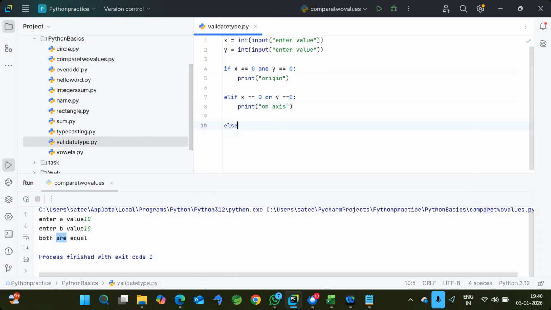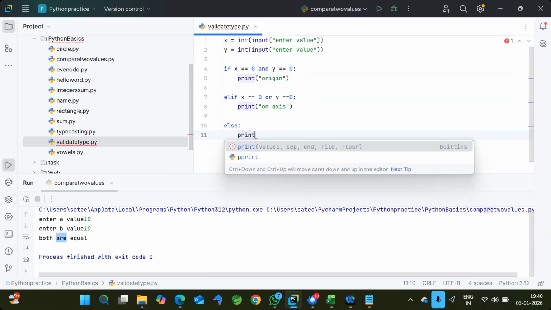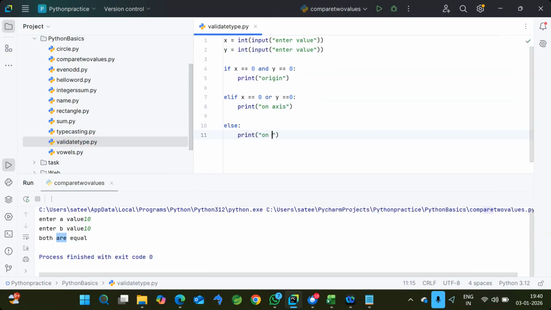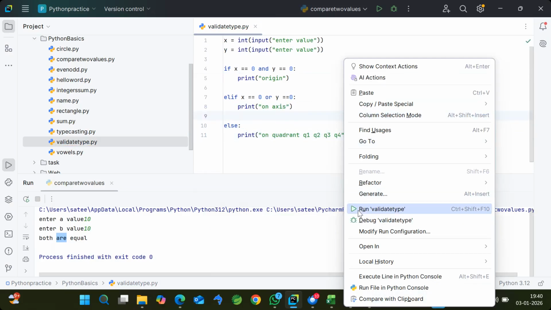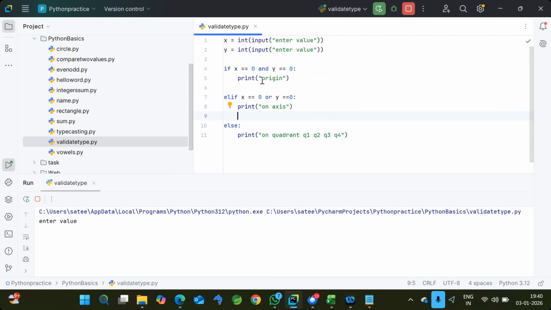Last one, else, if neither of the x is 0, that means x is not 0, y is not 0, it has some value, then definitely it is on a quadrant, like q1, q2, q3, q4, any of that maybe. Okay. So likewise, we can write the logical operators. Logical means here we call AND or. AND is used to check that both the conditions have to be true, and